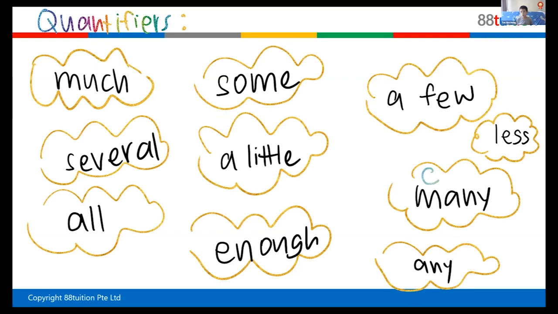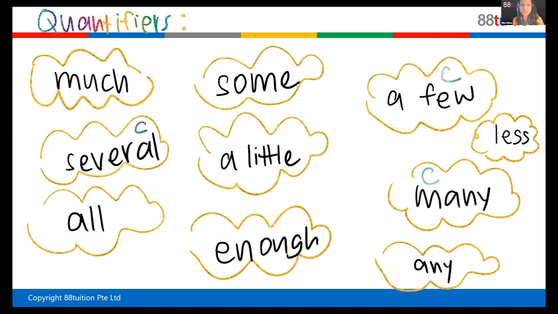A few. Very good. A few bags or a few books. So that's countable also. 1 more. What is the last one that is countable? Several. Very good. Well done. Give yourself 1 point for giving me these 3. Very good. Well done, Wei Hong.